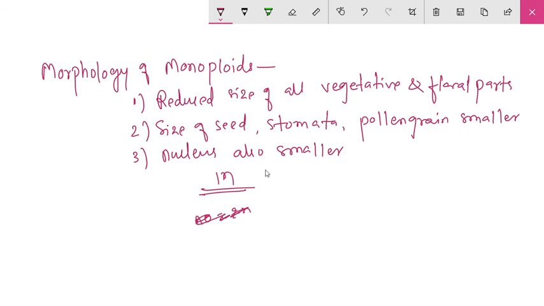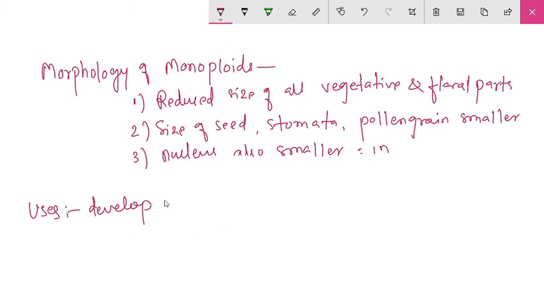Then why are such monoploids produced? They are used to develop pure breeding strains.